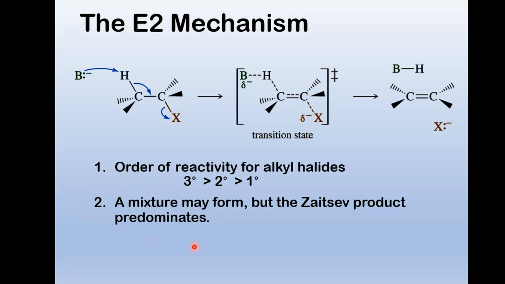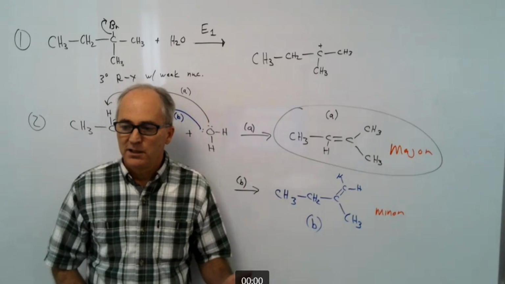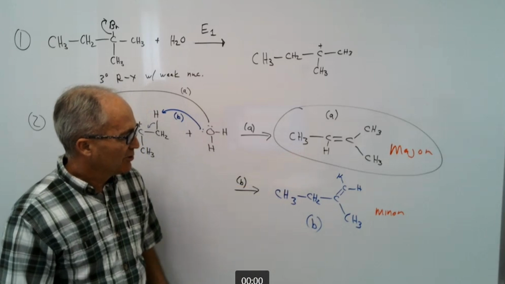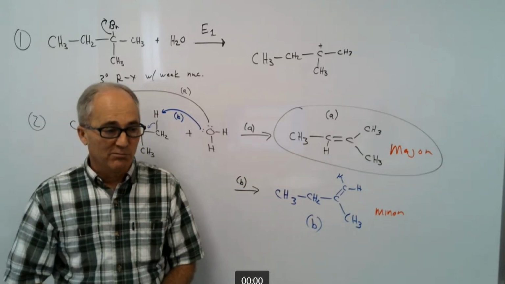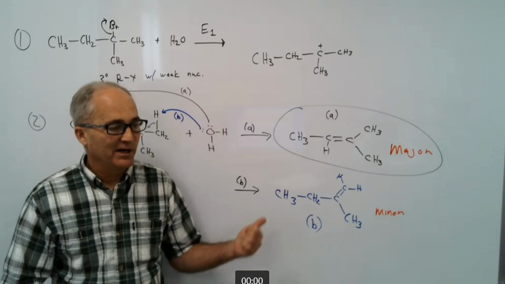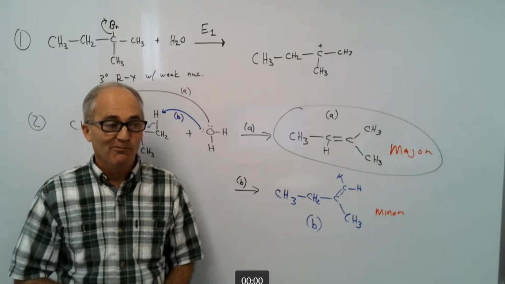A mixture may form, but the Zaitsev product predominates. What does that mean? Zaitsev's rule says we form the more highly substituted alkene. Any questions about this? So this is the Zaitsev product. It's more highly substituted. Tomorrow we'll learn about the Hofmann product, when we violate Zaitsev's rule. You won't want to miss that.